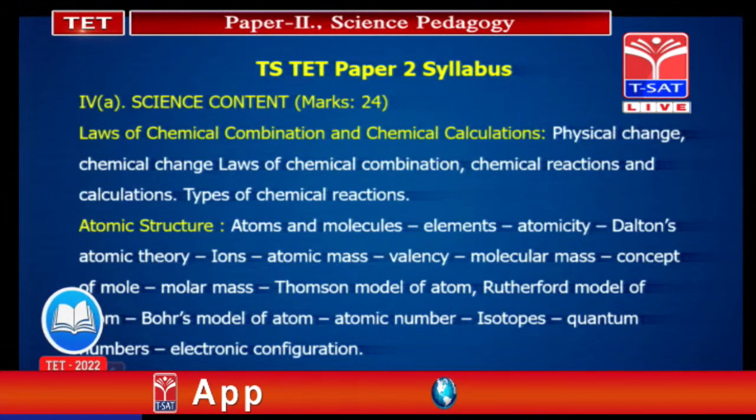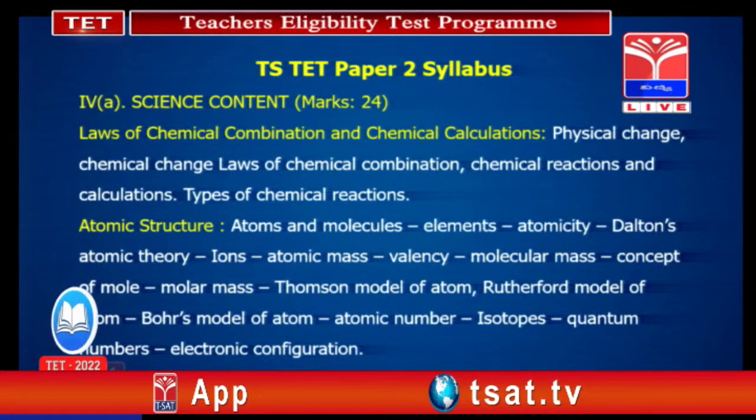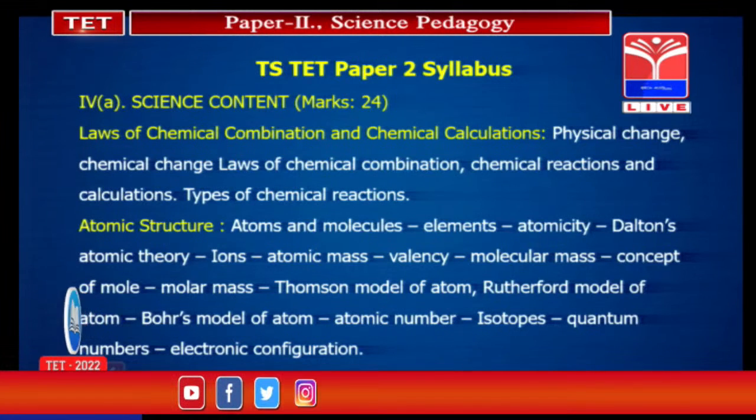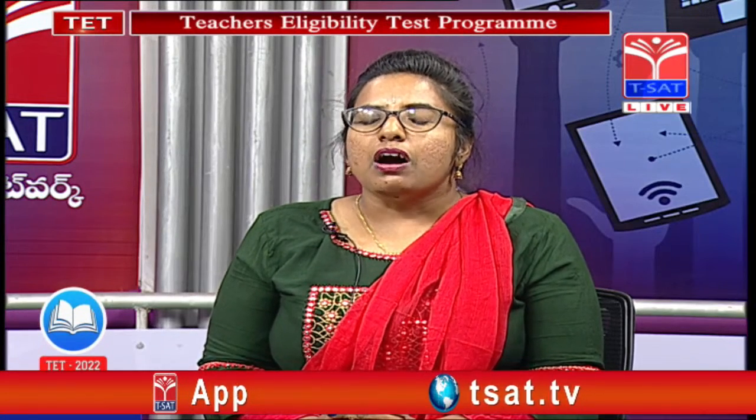Next, when coming to atomic structure, this is the main topic in chemistry: atoms, molecules and elements. What is meant by an atom, a molecule and an element? When coming to atomicity and valency, what is atomicity? The combining capacity of the same element is called atomicity. For example, oxygen is available in O2 form. What is the atomicity of oxygen? There are 2 oxygens, so the atomicity of oxygen is 2. Next, what is meant by valency? The combining capacity of one atom with another atom is called the valency of an atom.